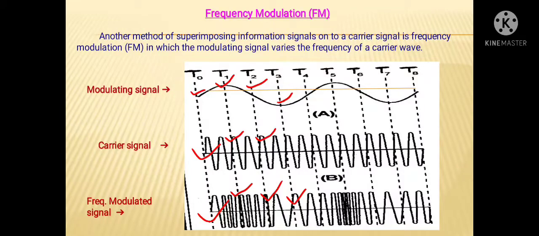Likewise, the frequency of this FM signal is going to change in accordance with the amplitude of the modulating signal. So in brief, we can say whenever there is a high value of the modulating signal, there is a high value of frequency. Whenever there is a low value of the modulating signal, there is a low value of frequency in the FM signal, and likewise it is going to happen in the same manner.